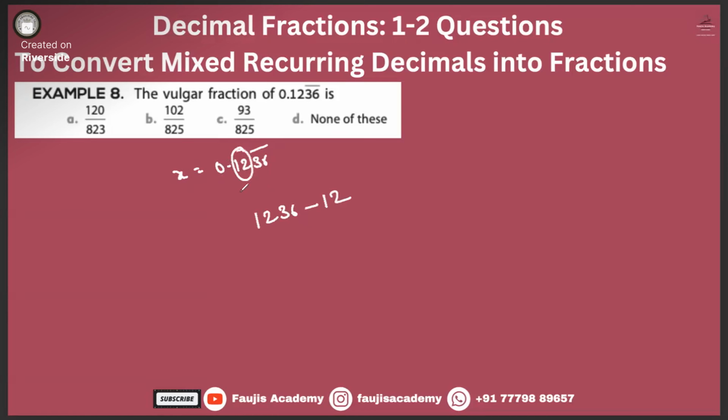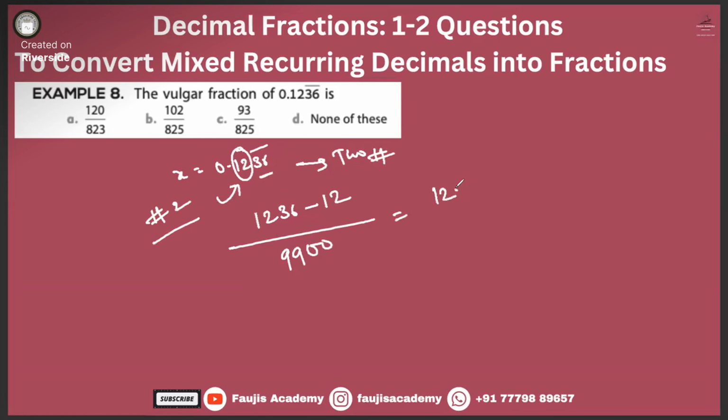That's it. Now, how many numbers have got bar under it? Two numbers, right? Two numbers. That means 3 and 6. Write down 9, 9. How many numbers after point have not got bar over it? 2, right? 1 and 2. Their number is 2. Two numbers. 0, 0. That's it. Is your answer. Got it? Got it, guys?